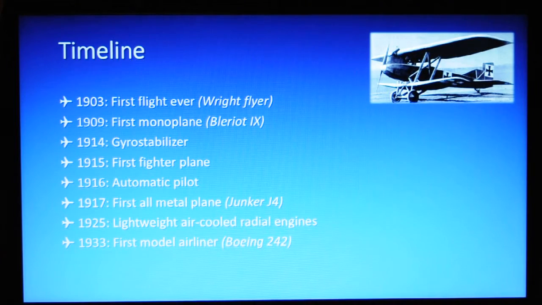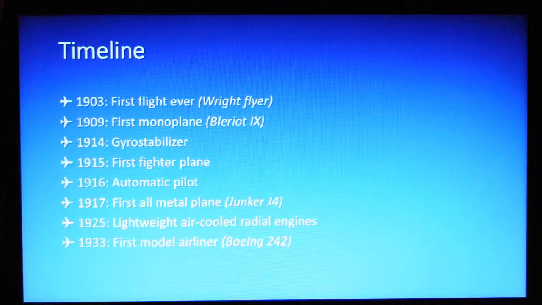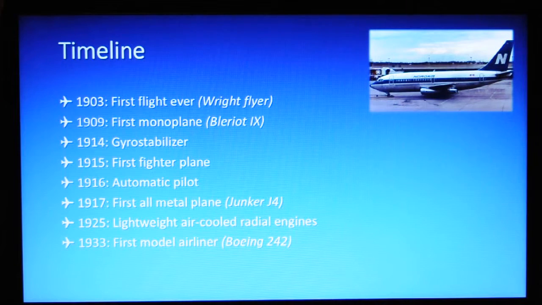In 1917, the Junker G4 was built. It was the first all-metal plane. In 1925, the lightweight air-cooled radial engines were invented. This created the possibility to make planes bigger and faster. In 1933, the first model airliner, the Boeing 242, was created. It could carry 10 passengers.